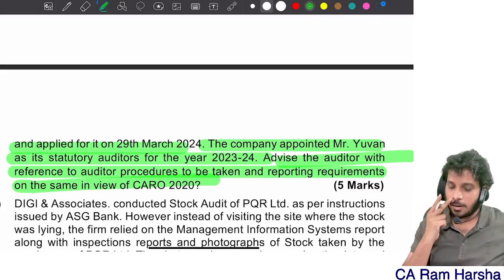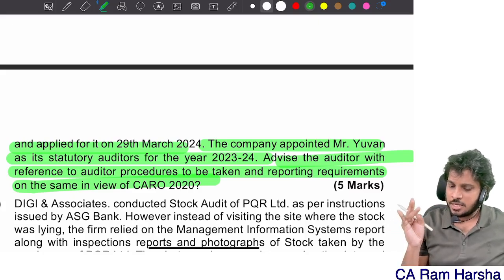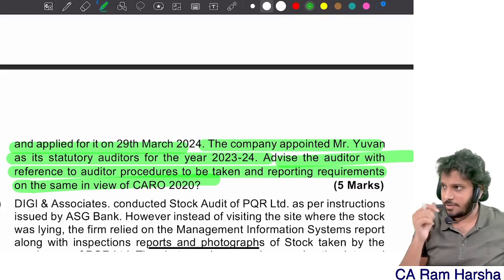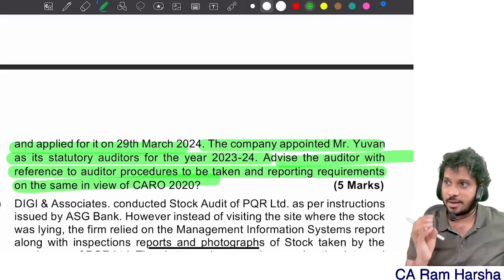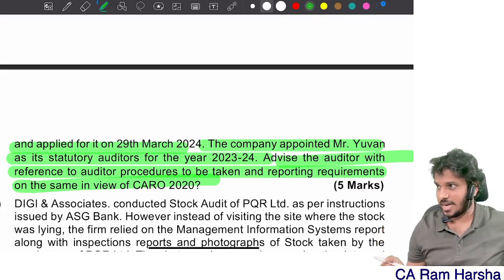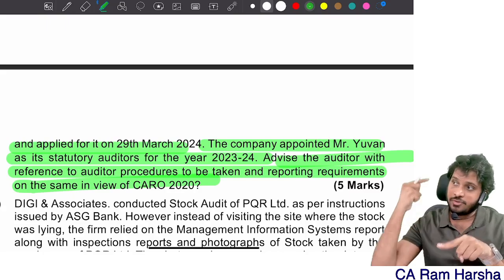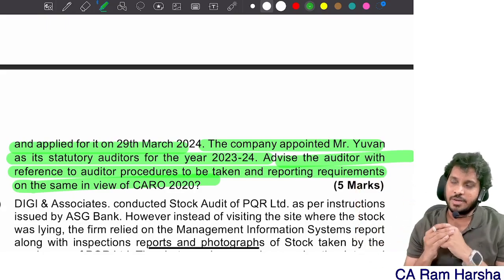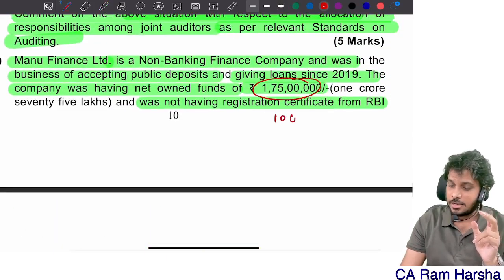2. See whether the company is complying with the net owned funds criteria. 3. Since the company has not applied to RBI for registration, it is violating RBI law, and the same has to be reported in CARO, that the company is liable for registration and they have not obtained registration. But the company is engaged in NBFC activity, so it must have minimum net owned funds of 2 crore and also should apply for registration to RBI. Correct? Now net owned funds is what? Not even 2 crore. It must be 10 crore.